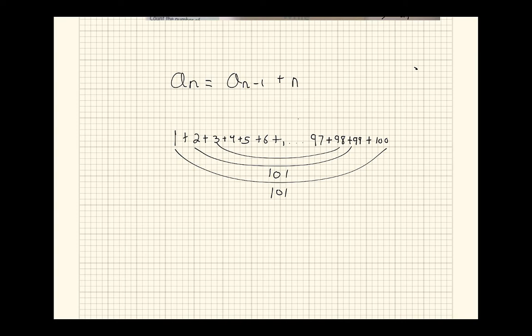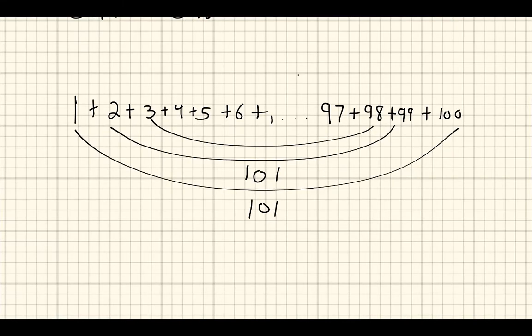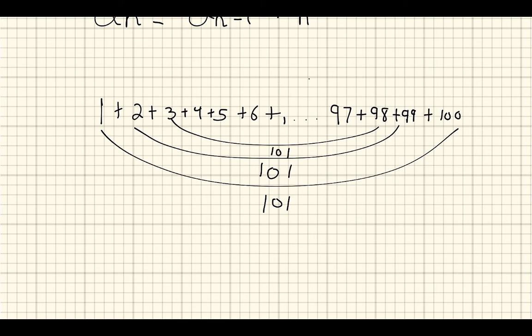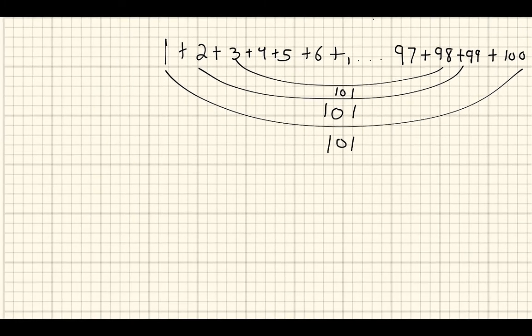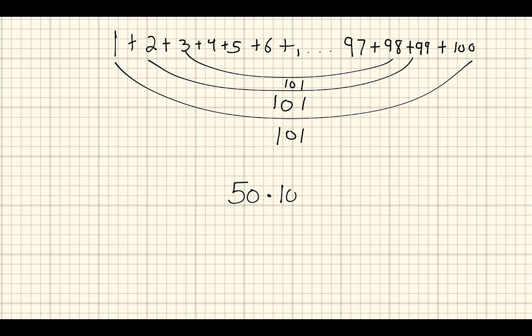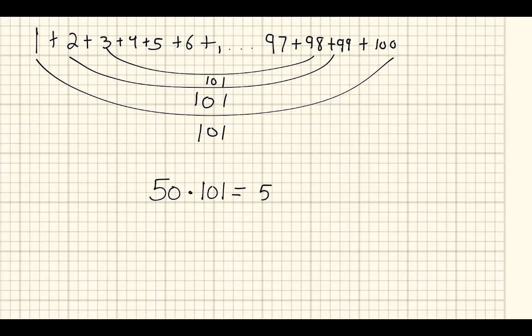If I take 3 plus 98, that gives me 101. How many times am I going to have to do this? 50 times. So he said, I'll take 50 multiplied by 101, and that gives me 5,050. And that's exactly what the second grader did.